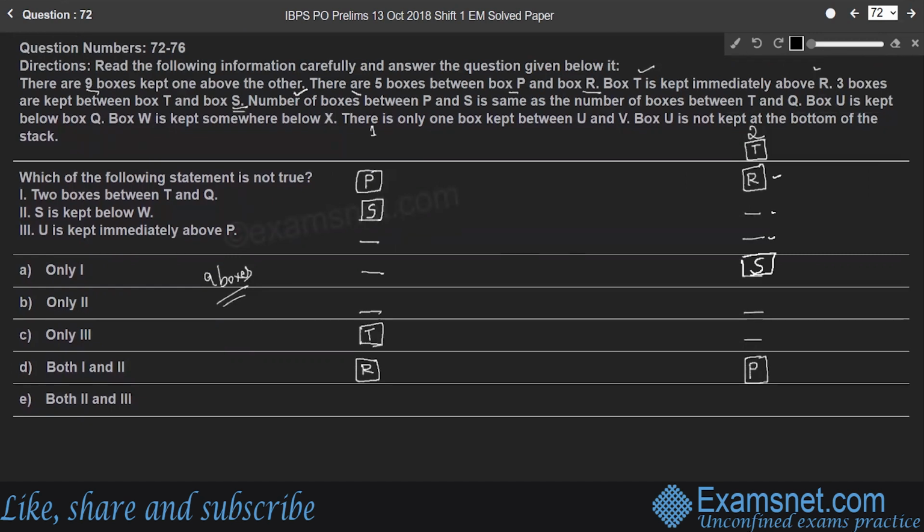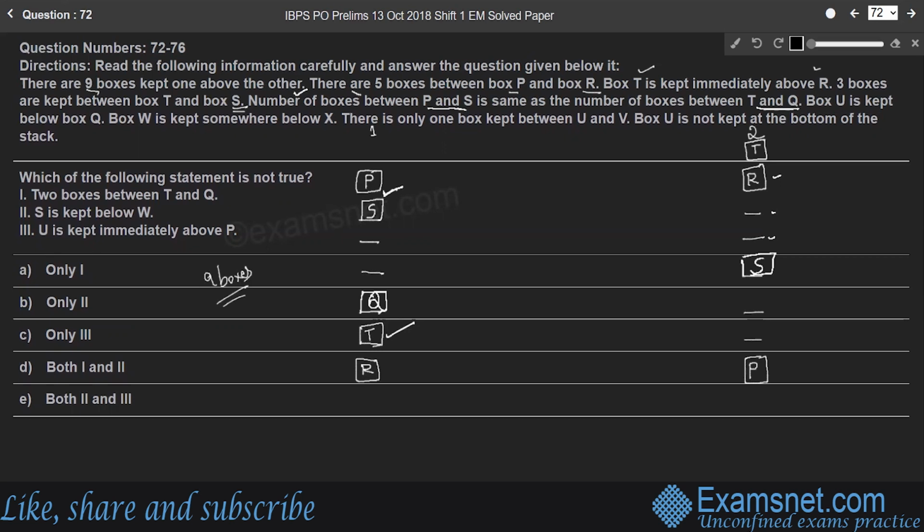Next part. Number of boxes between P and S is the same as the number of boxes between T and Q. Boxes between P and S. In case 1, how many boxes are there between P and S? There are no boxes between P and S. So below that, the number of boxes between T and Q. Therefore, in case 1, the position of box Q will be here, right? So come to case 2.